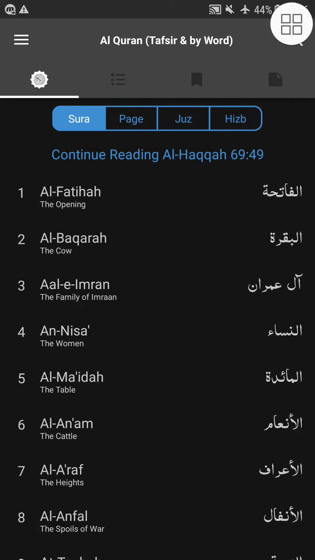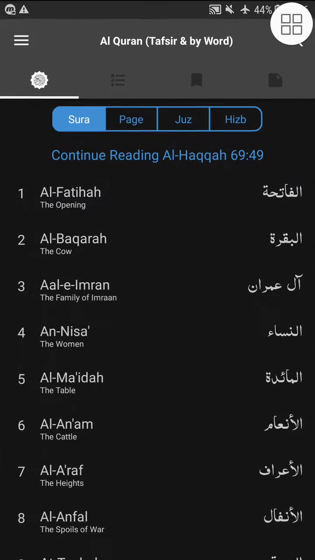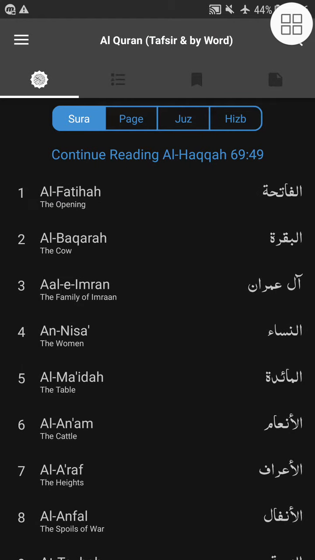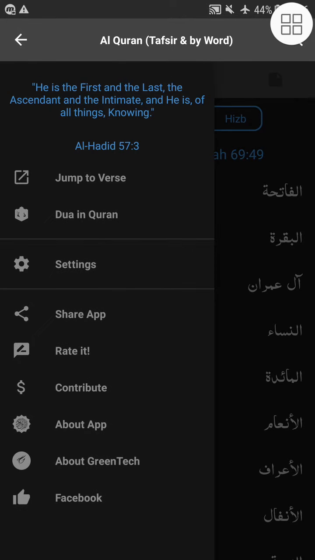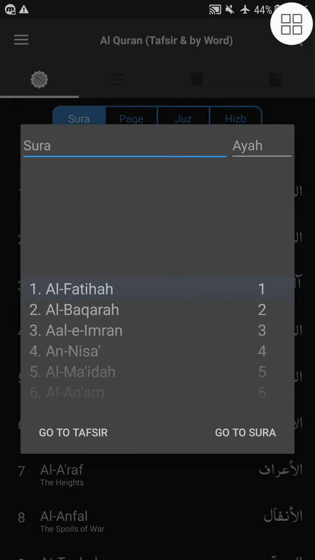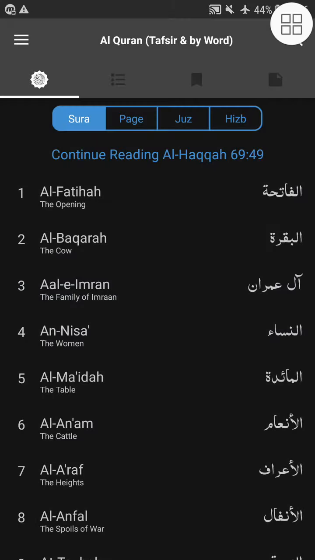Today I will be reviewing two Quran apps. One is the Al Quran Tafsir and by Word, and the other is Muslim Pro. Let me first guide you through Tafsir and by Word. This is an amazing app. The best part about this app is you can jump to any verse from here. You can select the surah and the ayah from this interface.